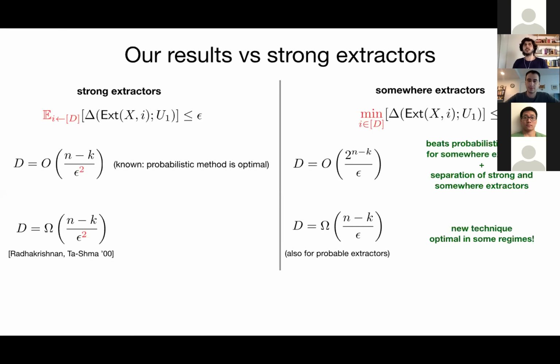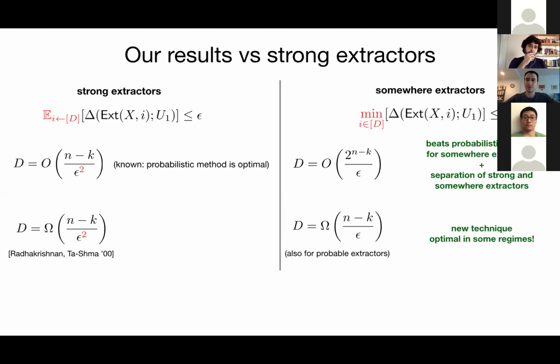But that would be very interesting. It's like going to the setting of convex combinations. You could allow somewhere extractors to output a convex combination of somewhere random sources. In that case, our framework as it stands doesn't work, but we believe it could be a starting point to get lower bounds for that as well. Okay, thanks for answering the question.